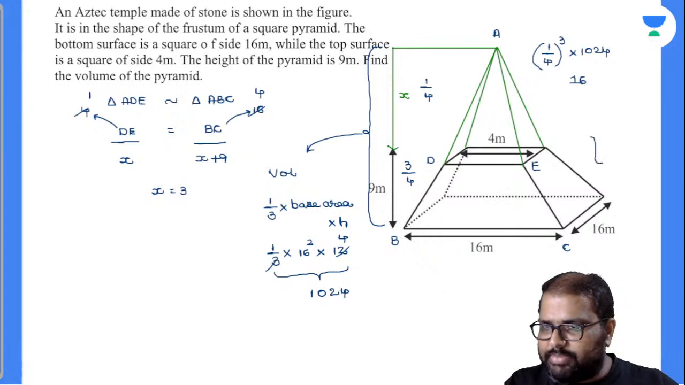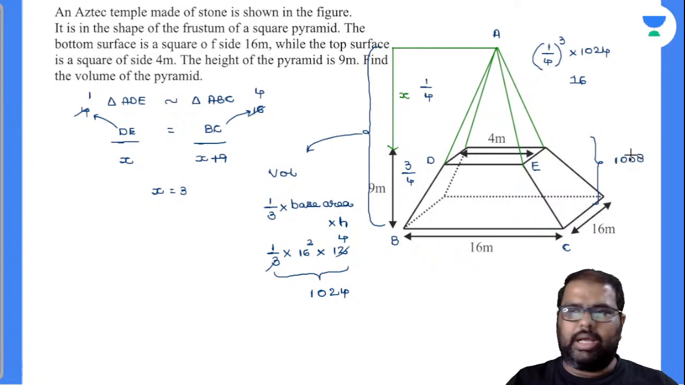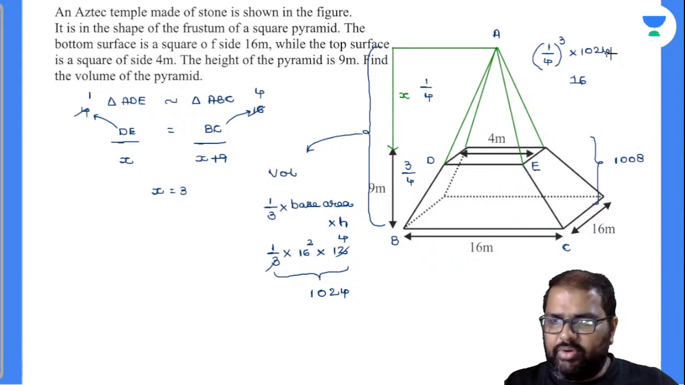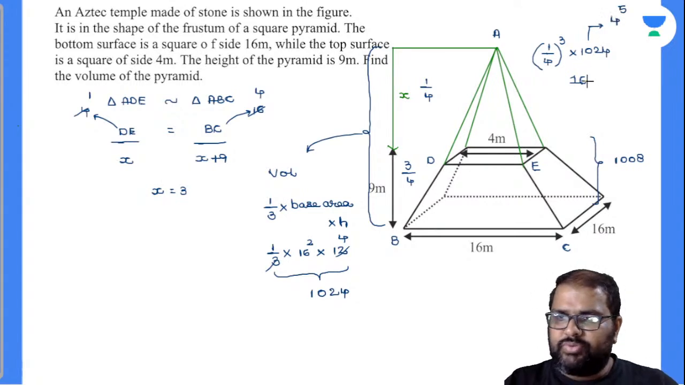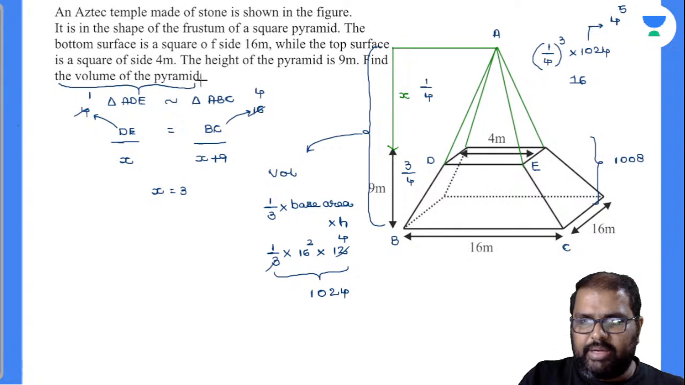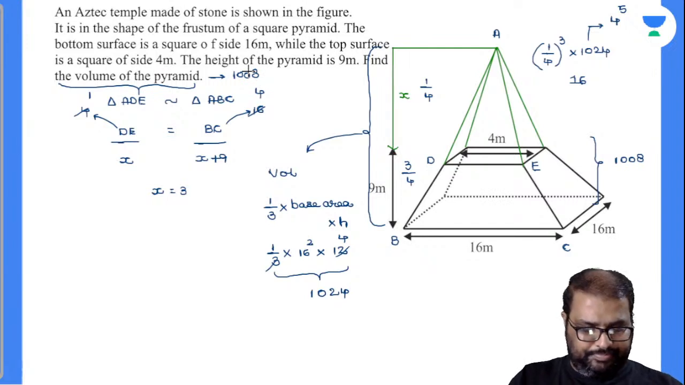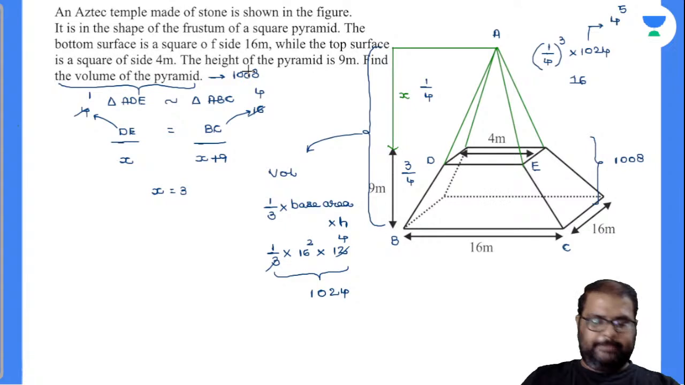Now the volume of this part will be 1008. I hope I am clear there. 4 into 4 into 4. So 1024 is nothing but equal to 4 to the power of 5, so 4 square will be left over. The remaining part, this is what the question asked. The volume of the pyramid, the temple one, is nothing but equal to 1008. That's what I have done there. I hope you understood this. Yes, right? Got the point there?